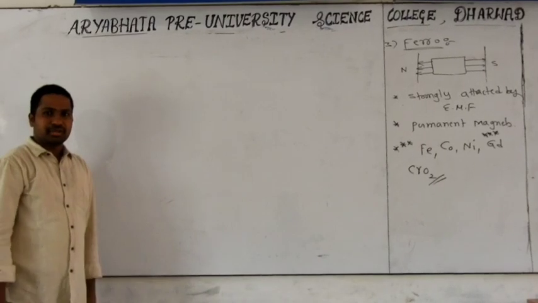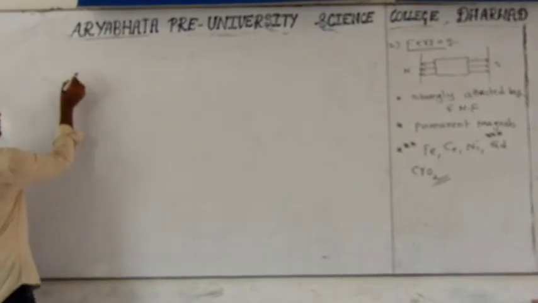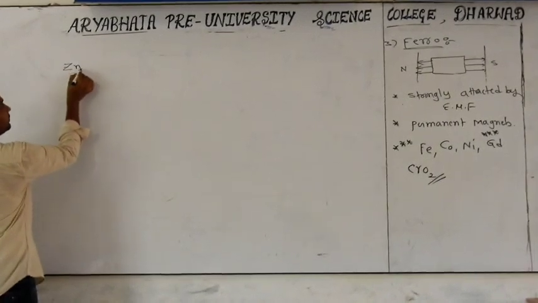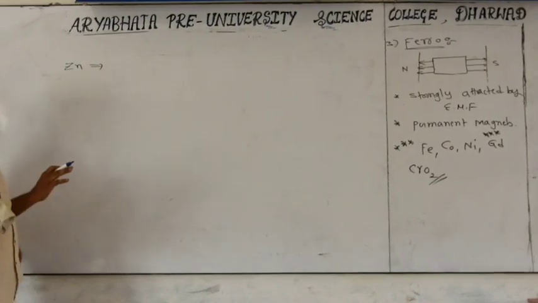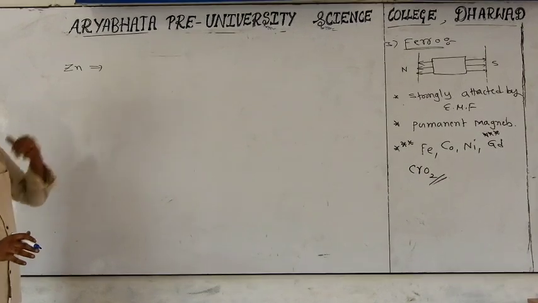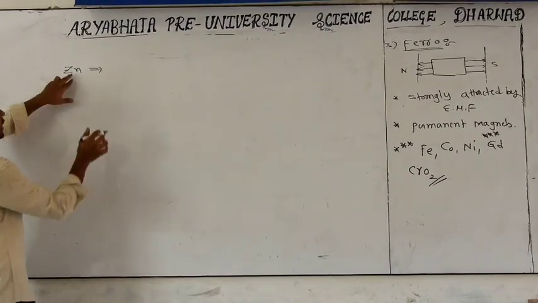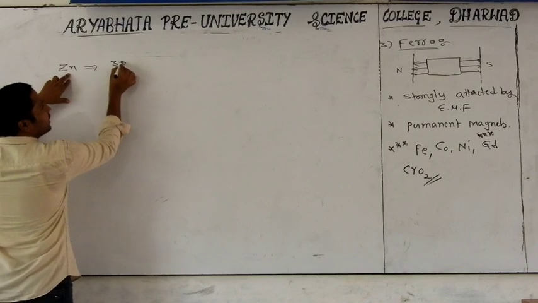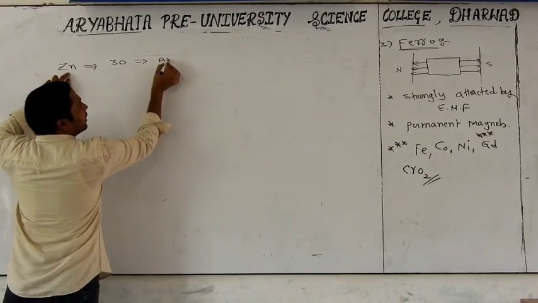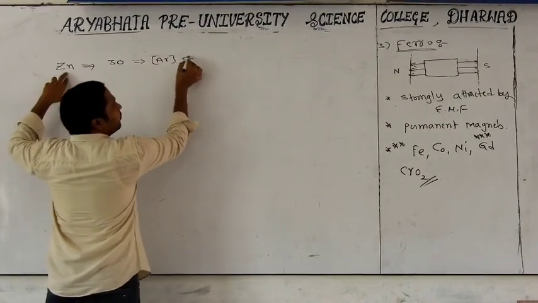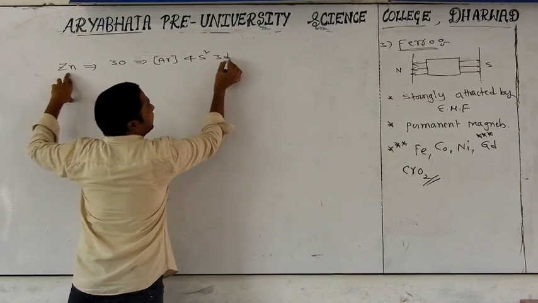I'll ask you some questions. For example, zinc is there. Is it para, dia, or ferro? I have to check it. What is the atomic number of zinc? 30. What is the configuration? Argon, then 4s2 and 3d10.